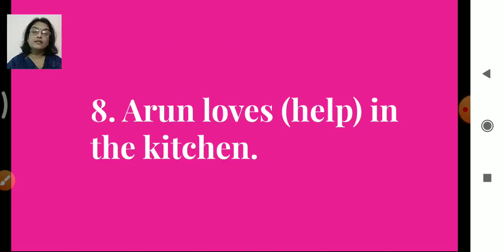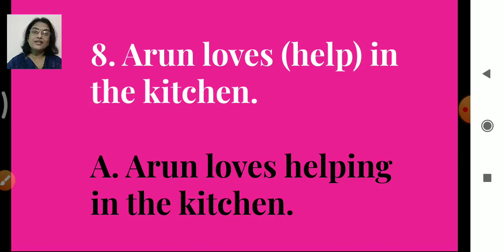Arun loves, in bracket it is help, in the kitchen. Help plus ing becomes helping. So the answer is Arun loves helping in the kitchen.